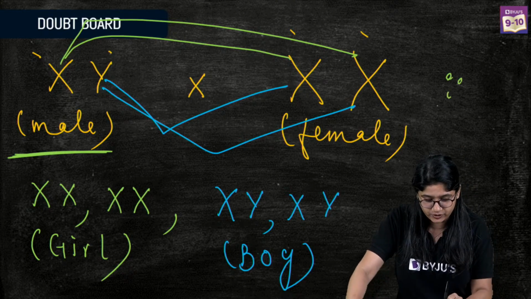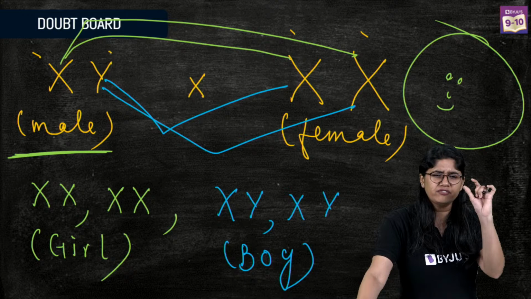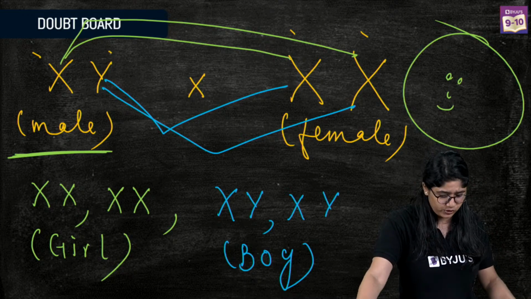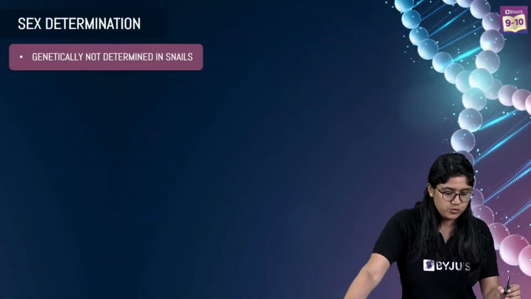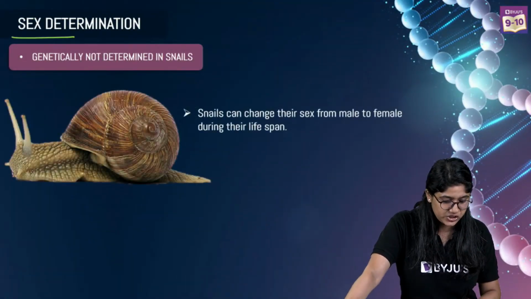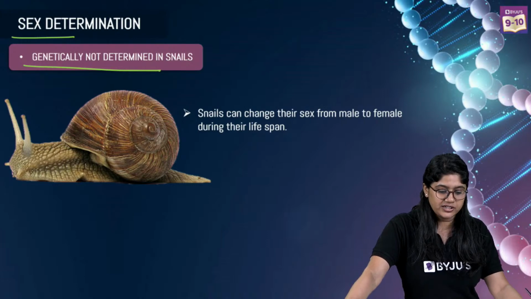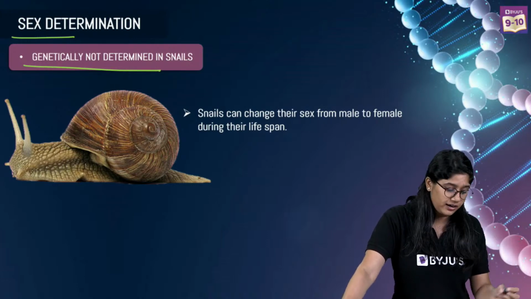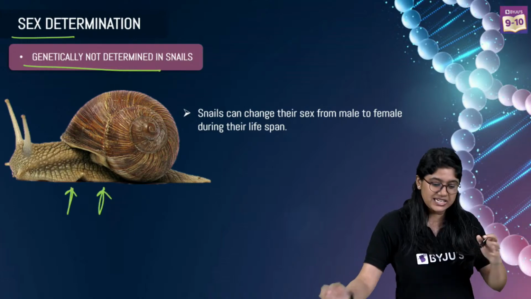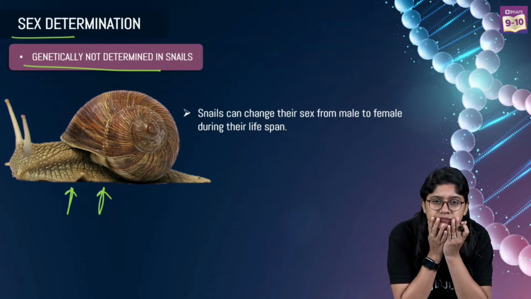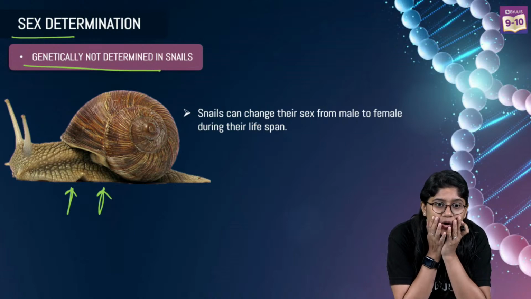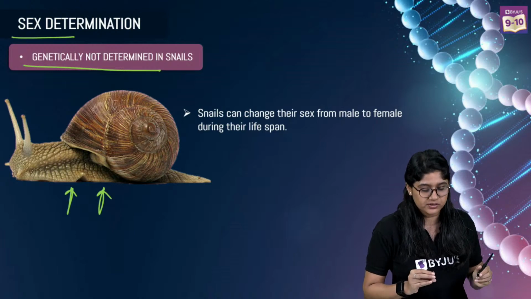Yes, very, very good. Now, there's one very, very small topic which is there in your textbook: the gender of the other animals. So what we have over here, you're talking about the gender genetically not determined, the gender of the snails keeps on changing. This is very interesting. No, Jatin, it is impossible, what you're saying.